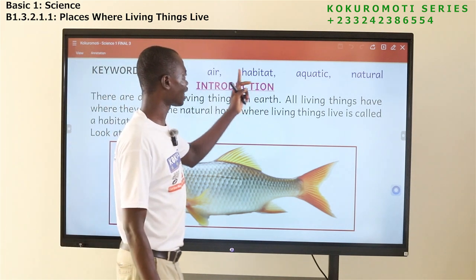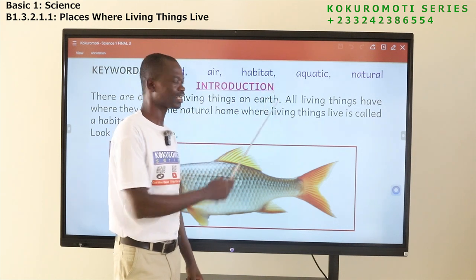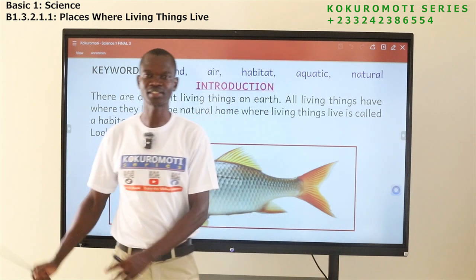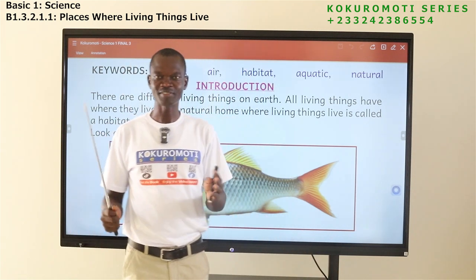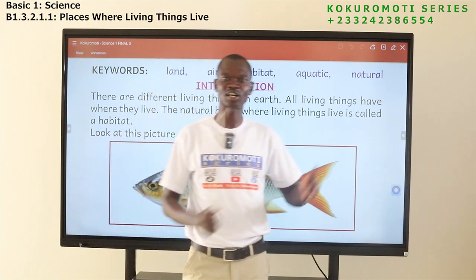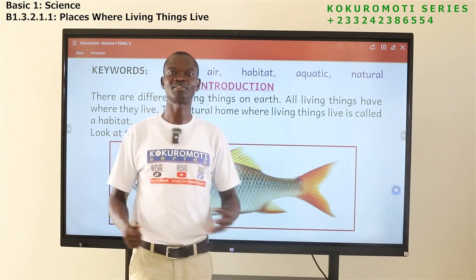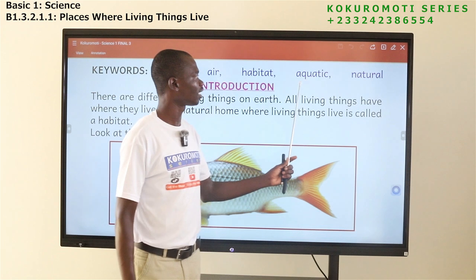The next one is habitat. Habitat is a place. It's a home for living things. So where is your habitat? You are a living thing. Where is your habitat? I mean, where do you live? Where is your natural home? So habitat is a natural home for what? Living things.